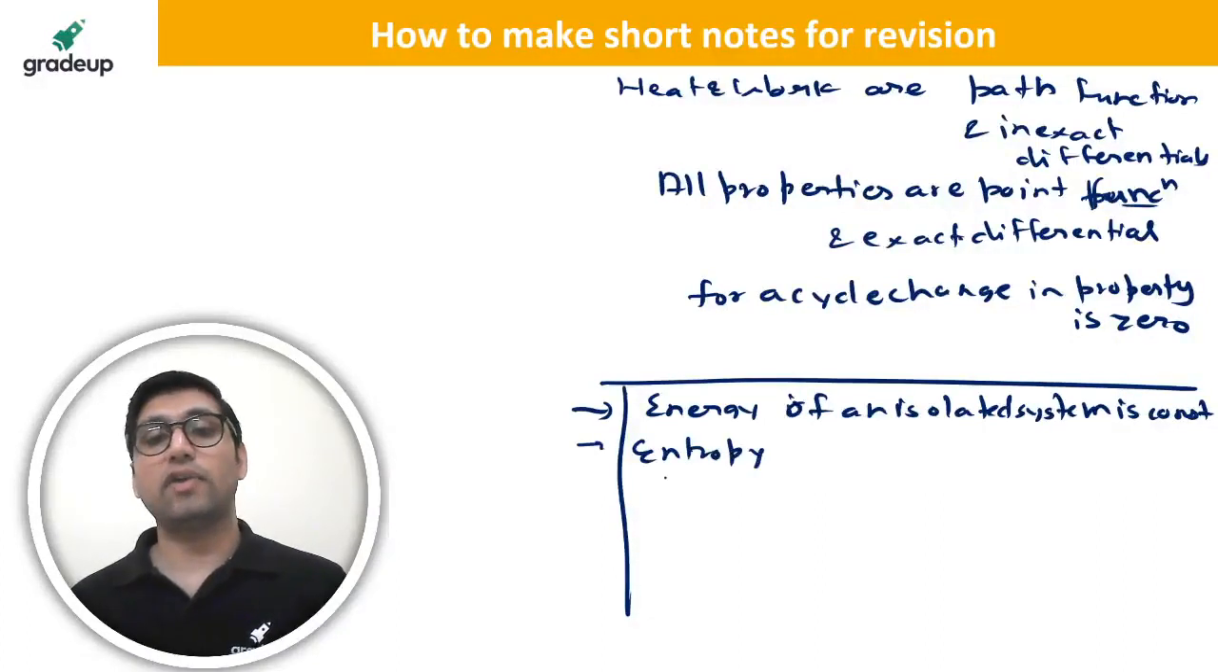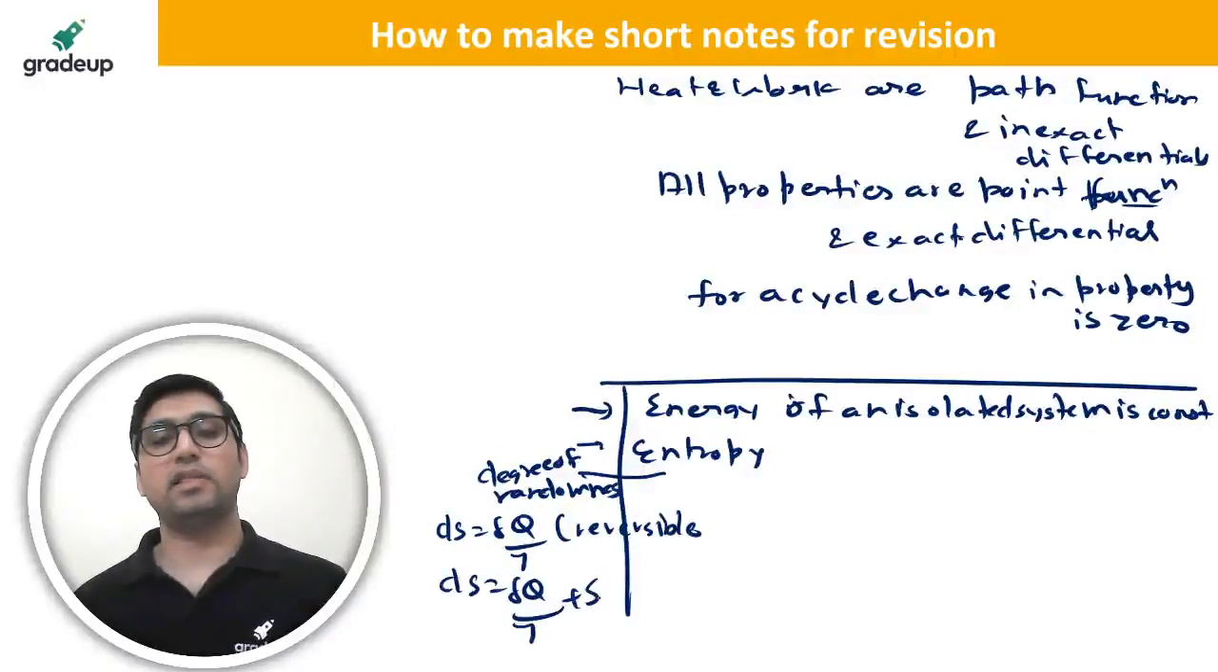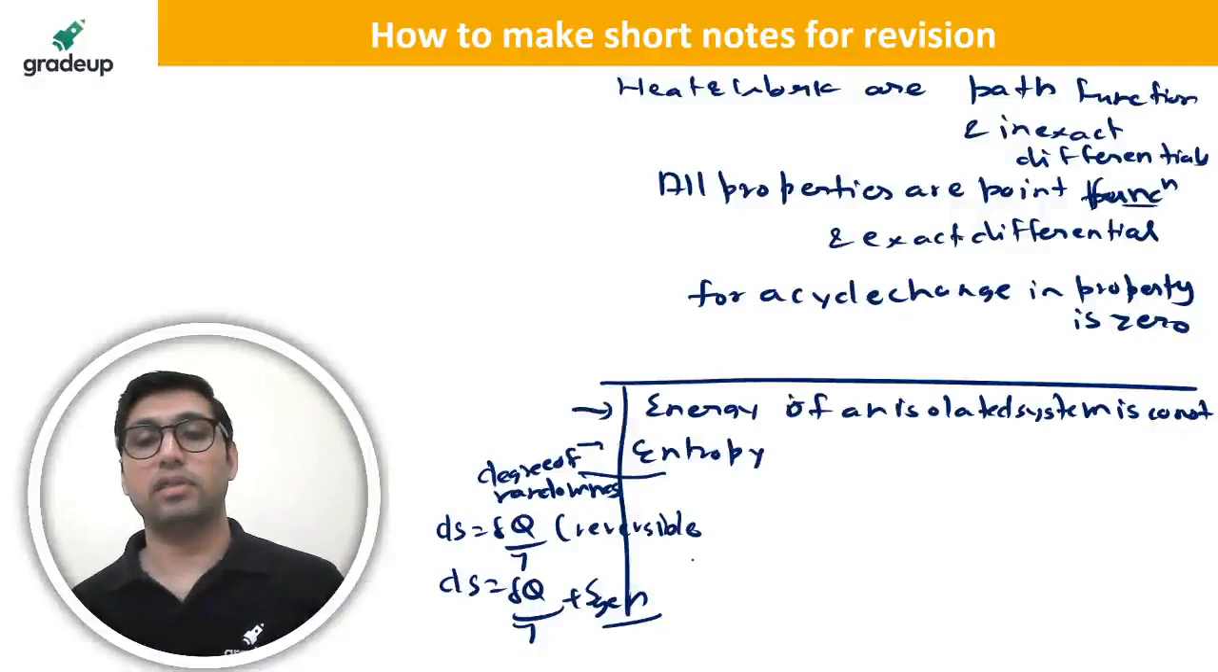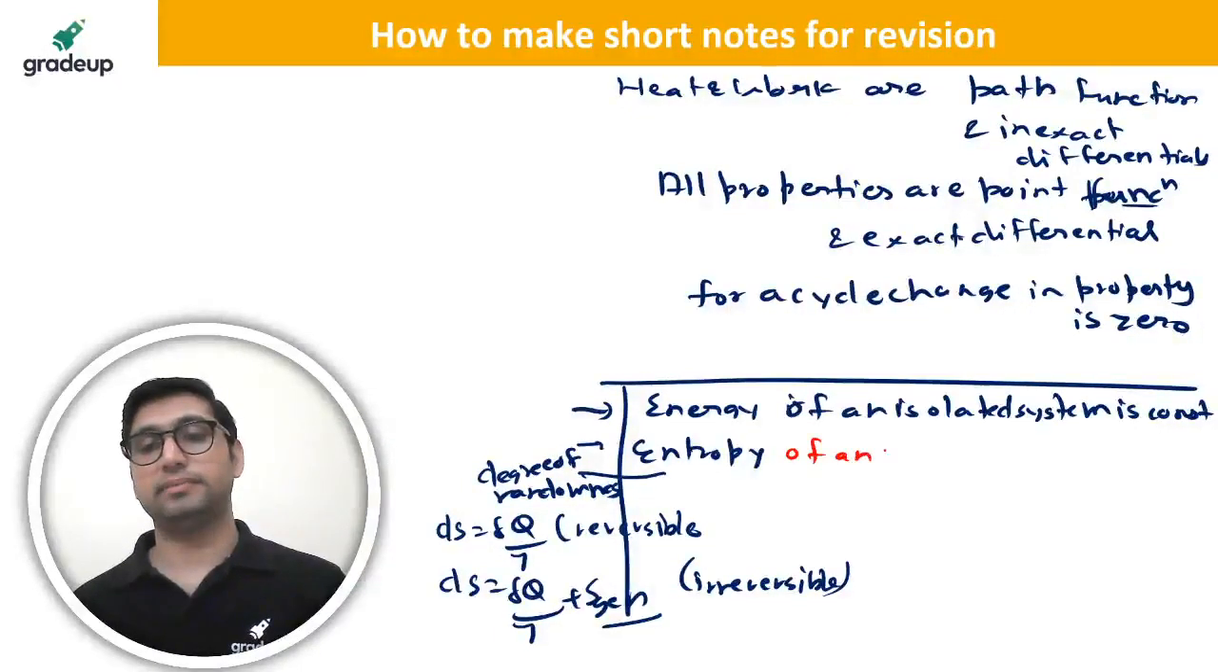Entropy, which is called the degree of randomness. You can write degree of randomness. So when you make short notes, you can also explain everything. Entropy is equal to del Q by T for reversible. You can write like this. And it is equal to del Q by T plus entropy generation for irreversible. Write like this, right? So everything can be written like this. Entropy of an isolated system always increases.